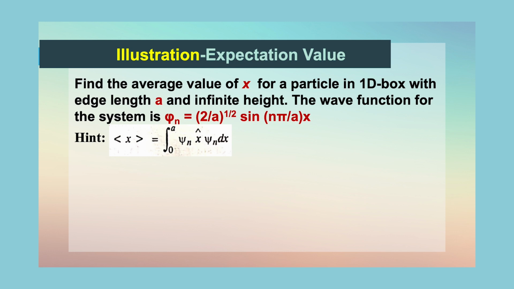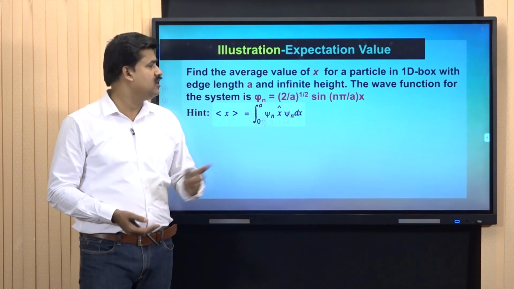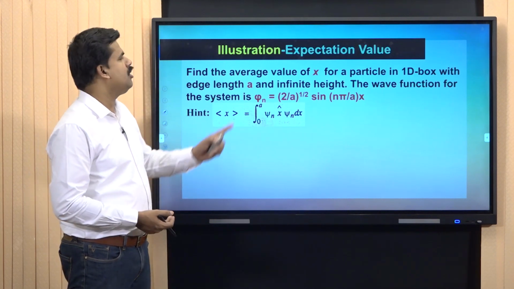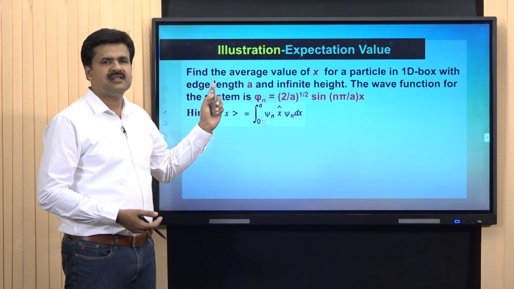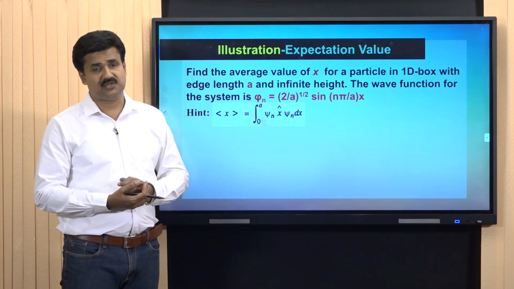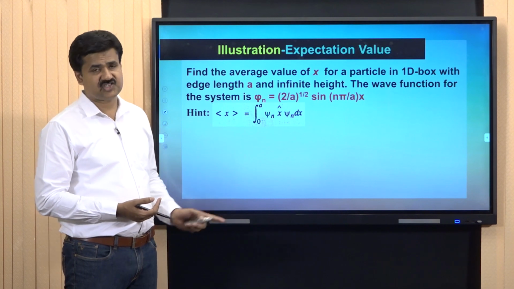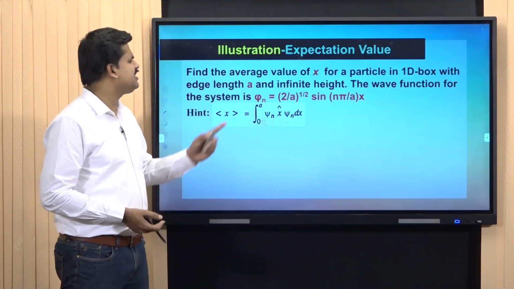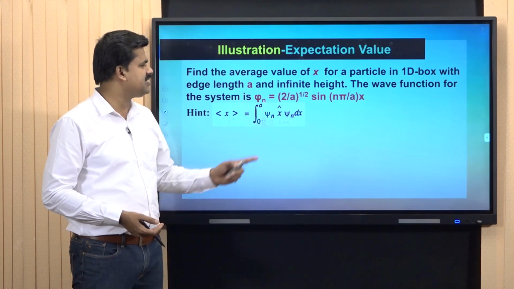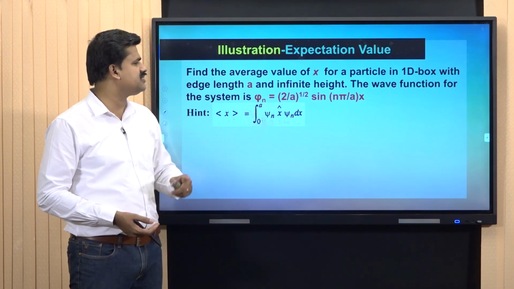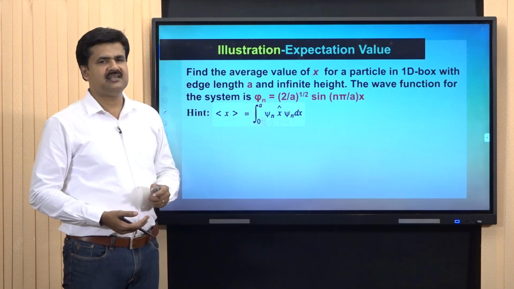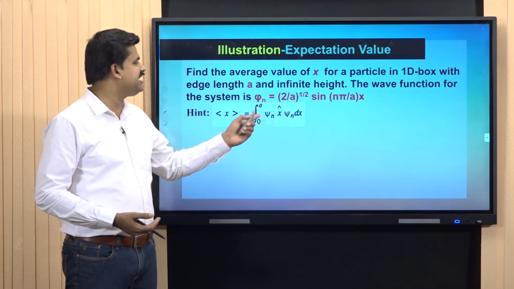The wave function of the system is psi n equal to root of 2 by a sin n pi by a into x. By using the expectation value or average value postulate, it is possible to find out the average value of the position. By using this expression, x average is equal to integral 0 to a psi n x psi n dx.